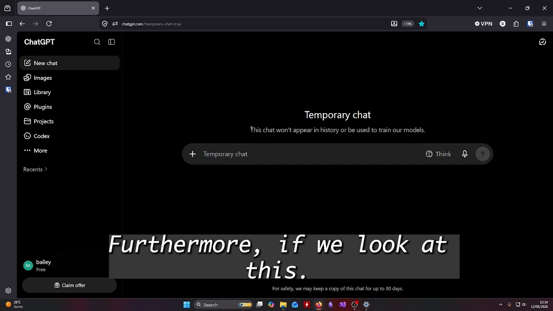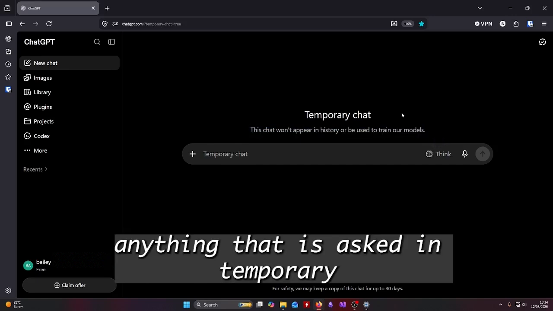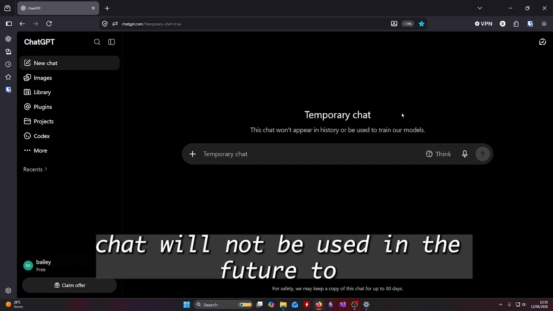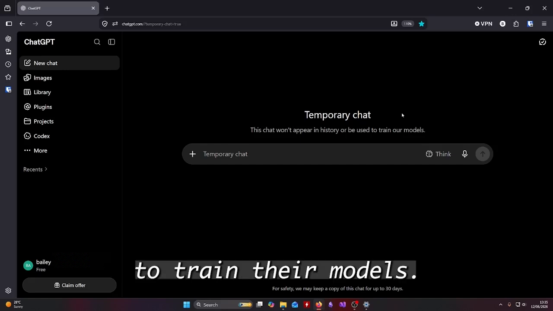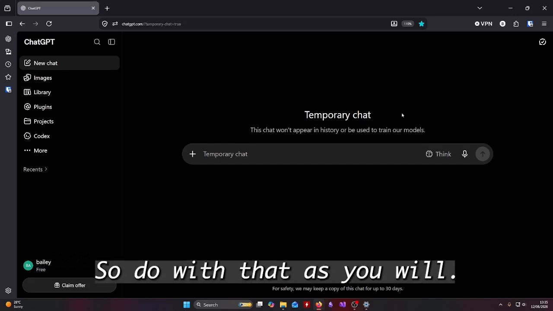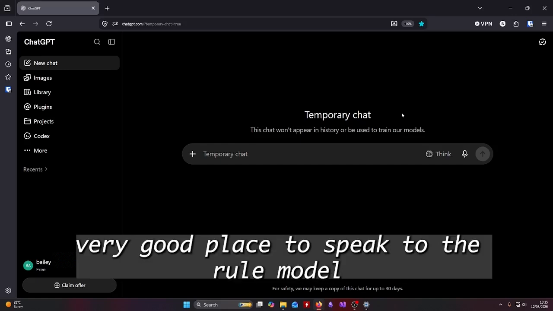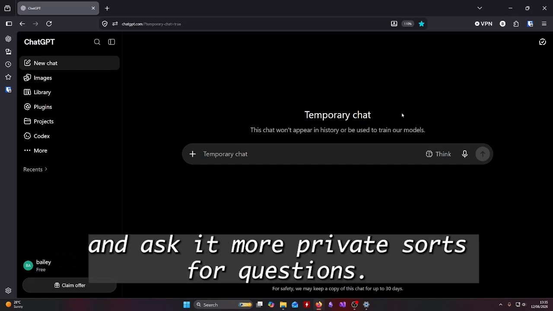Furthermore, if we look at this, it also tells us that anything that is asked in temporary chat will not be used in the future to train their models. So do with that as you will, but it's a very good place to speak to the raw model and ask it more private sorts of questions.